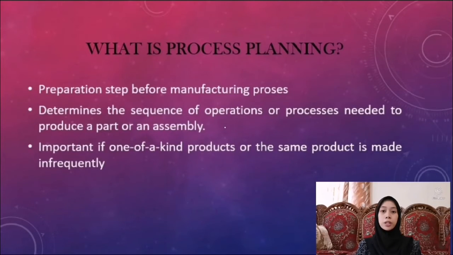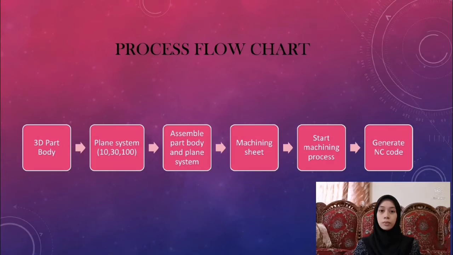Process planning is a preparation step before manufacturing process, which determines the sequence of operation or process needed to produce a part or an assembly. This step is more important if one of a kind product or the same product is made infrequently. Next, this is the process flow needed to start the advanced machining process.